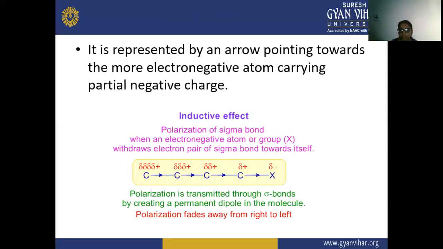Next, it is represented by an arrow. The inductive effect is represented by an arrow pointing towards the more electronegative atom, carrying the partial negative charge.